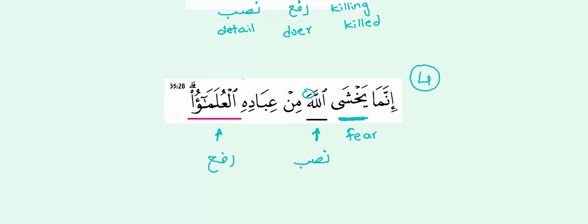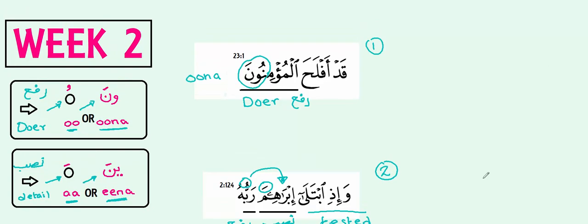The exact translation would be: only the people of knowledge among his slaves truly fear Allah. So once again, mixing up the harakat would just mix up everything, which is why it's so important to pay attention to the harakat when reading the Quran. So this was something that we learned in the beginning of week 2. Let's continue our studies and dive into a little bit more of Arabic.